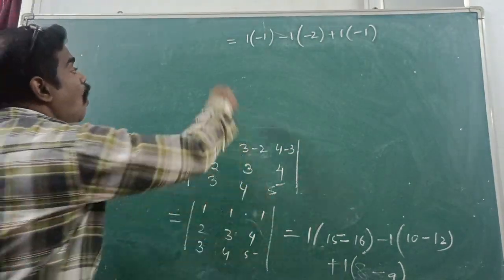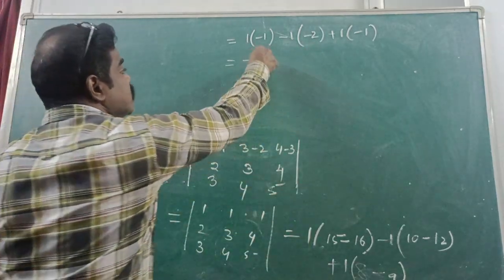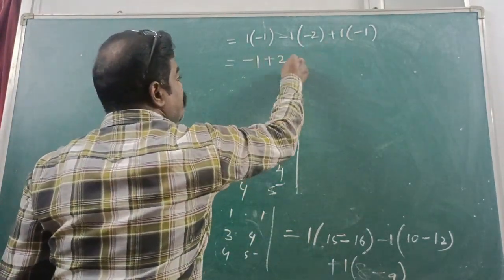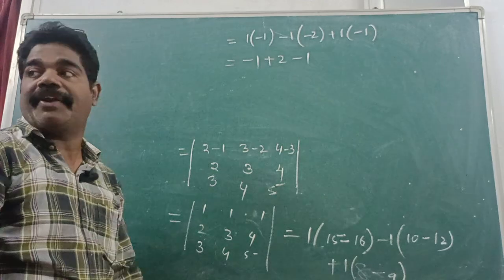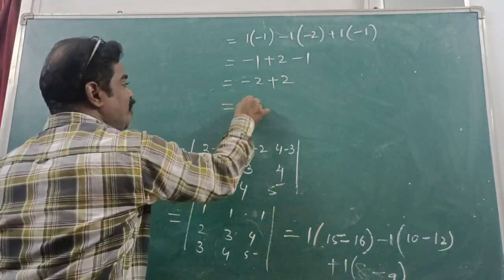Understand or not? 1 into minus 1, minus 1 into minus 2, plus 1 into minus 1. So what did you get? Minus 1 plus 2 minus 1, that is equal to 0.